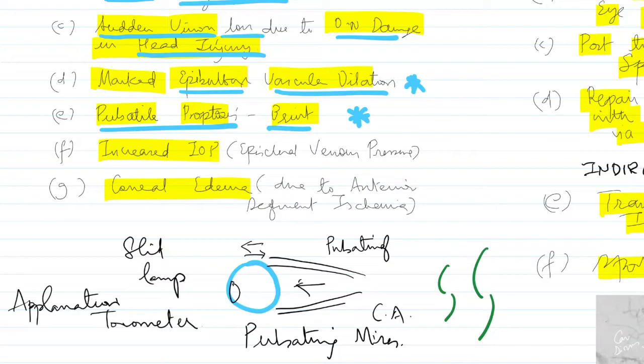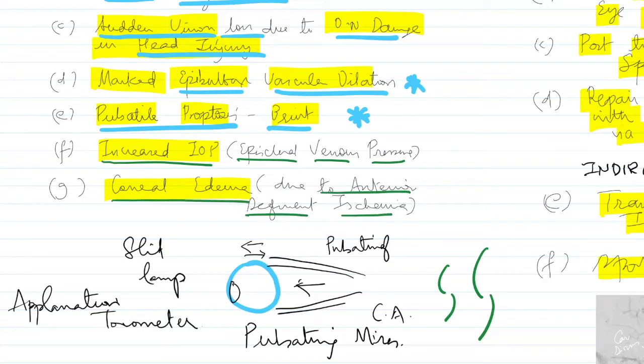Now, continuing. There is an obvious increased IOP due to increased episcleral venous pressure. Then you will have a corneal edema due to an anterior segment ischemia. An anterior segment ischemia could be due to the carotid artery forming a fistula, and there is decreased arterial pressure, because of which there is not proper blood supply to the anterior part of the eye, which results in an anterior segment ischemia.